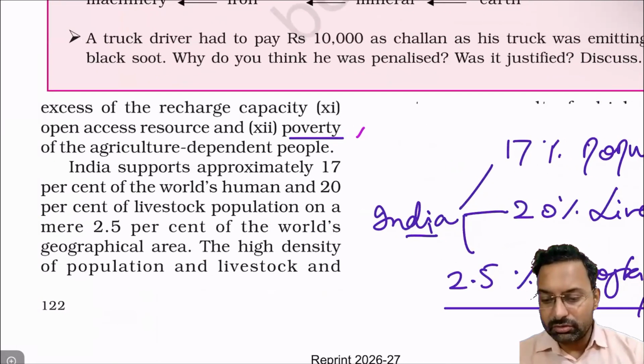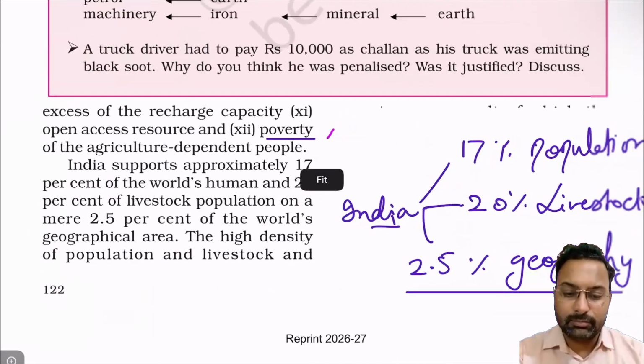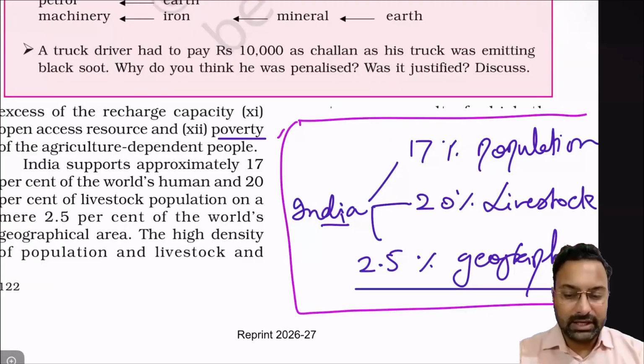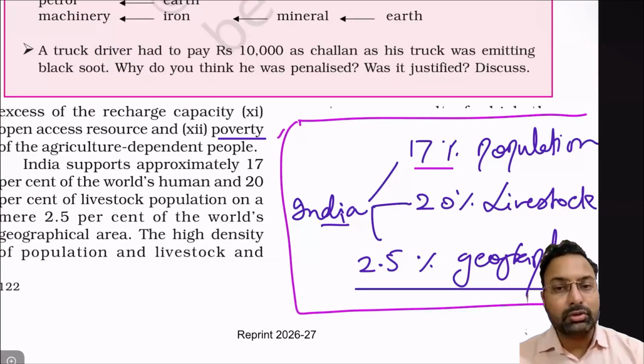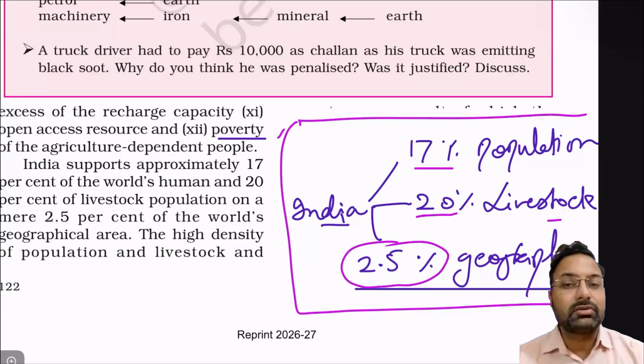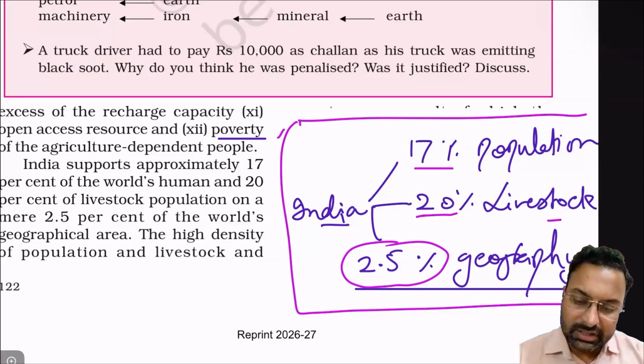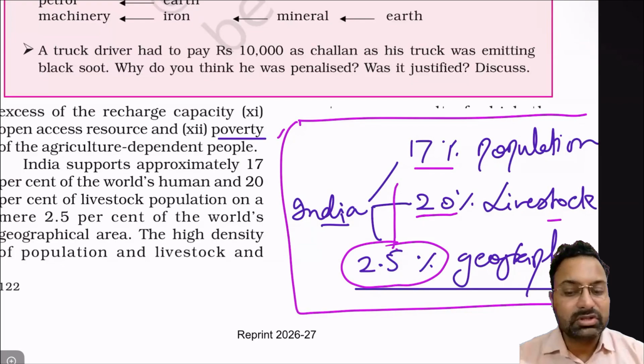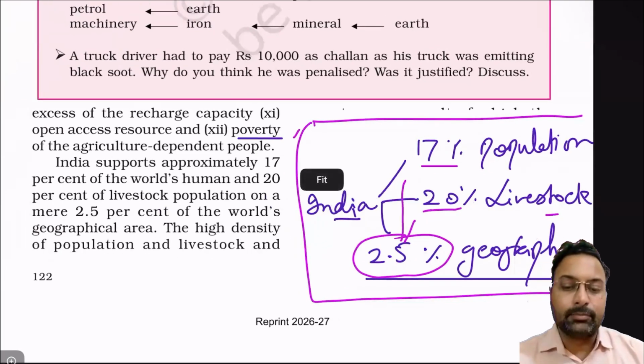And you must also see this data point. This is a very important data point that has been given: India supports 17% of the population of the world and 20% of the livestock population of the world, but it only has 2.5% of the geographical area of the world. On only this 2.5% it supports 17% of the population and 20% of the livestock population. So this is very important.